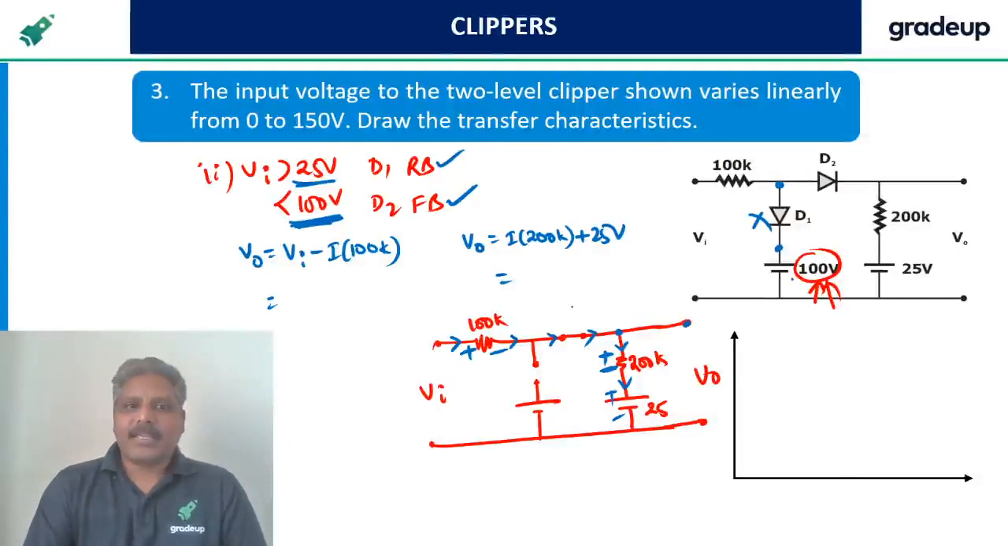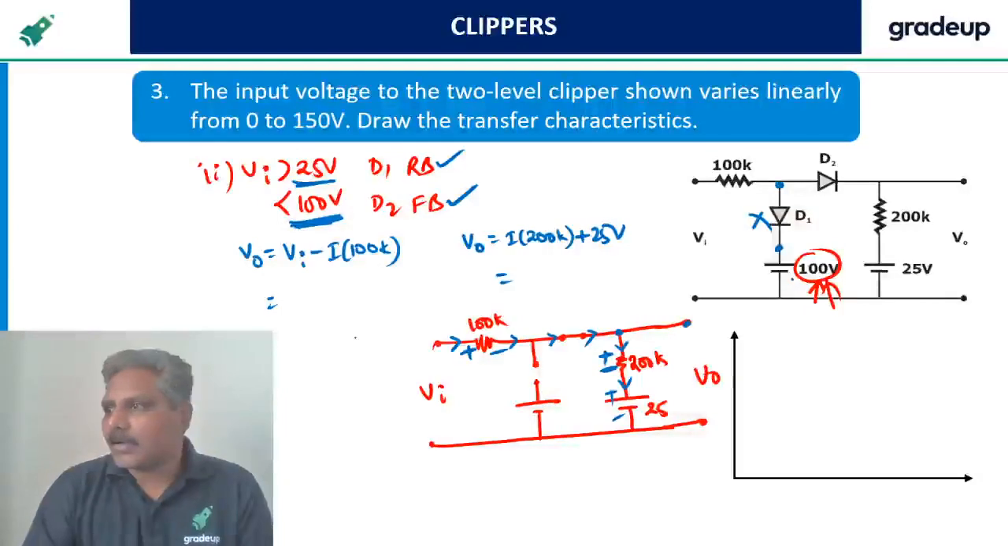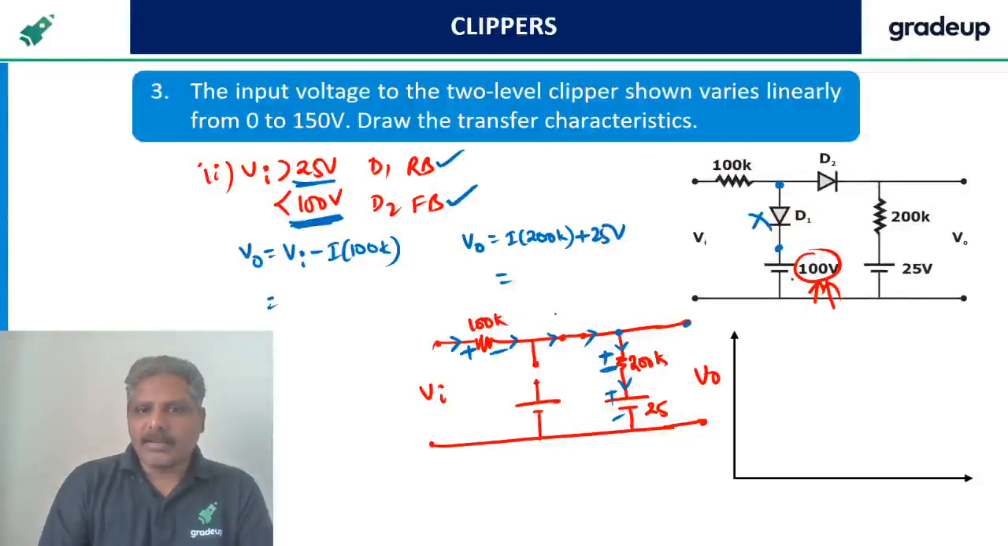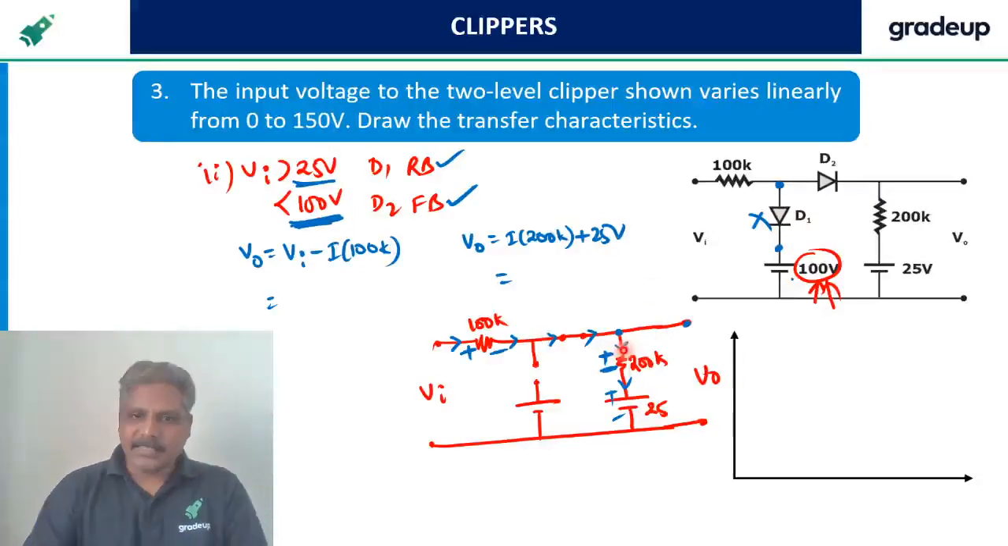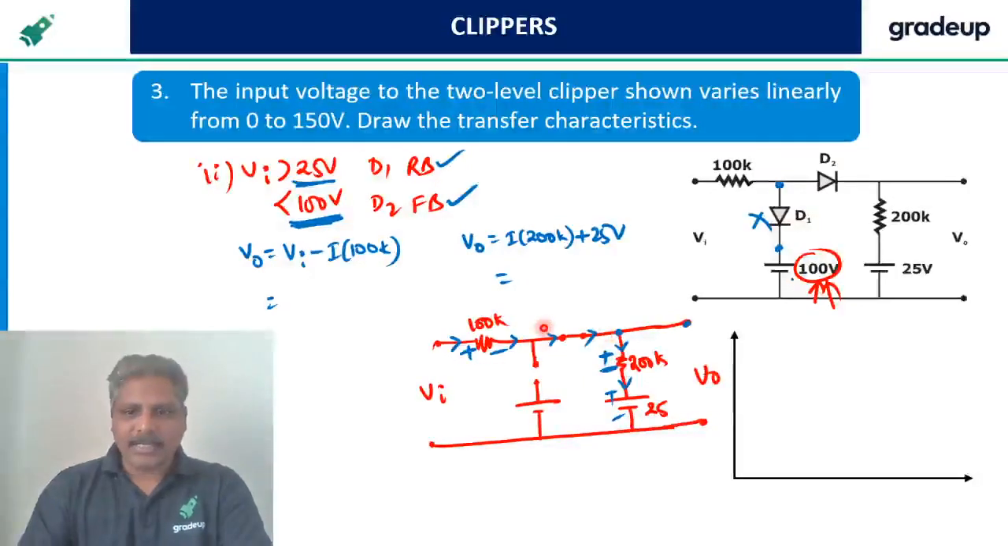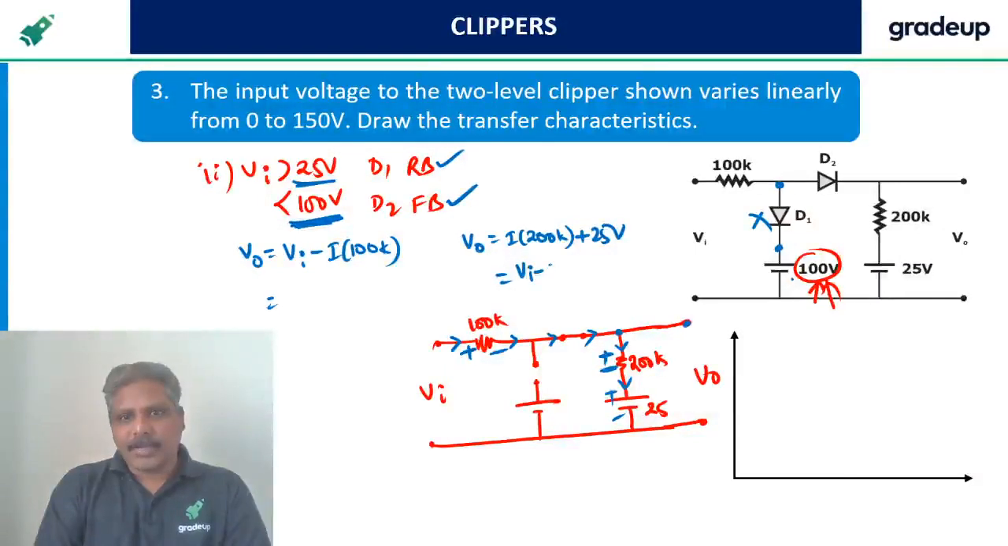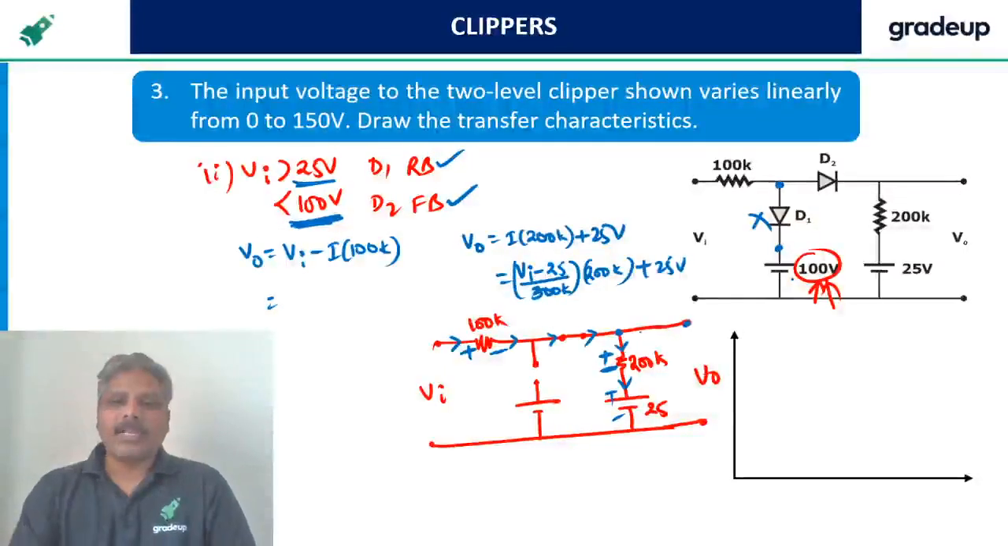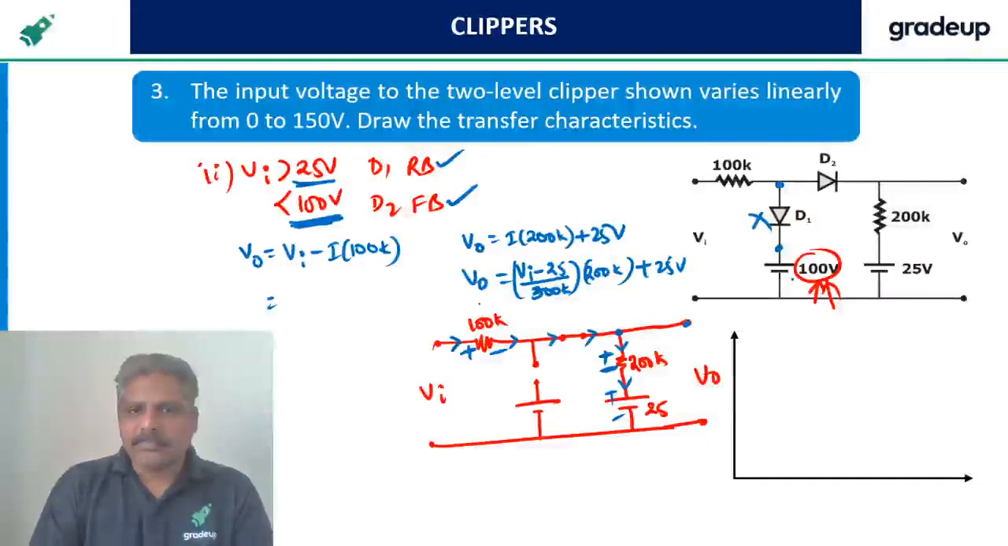Got it? So now you substitute what is I and all. It is easy to find this way. I think it is easy. If you have any other methods, you find. This is the voltage I want ultimately. So what is I here? I is Vi minus 25 divided by 300K. Okay, this is I into 200K plus 25. Simplify this, you will get some value.